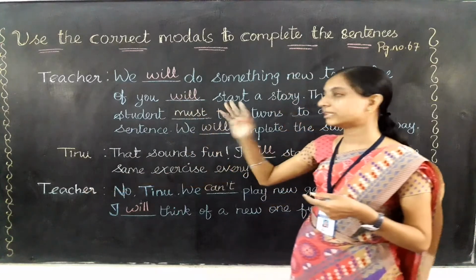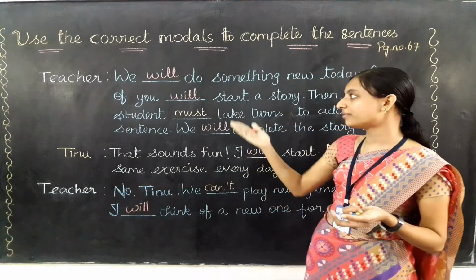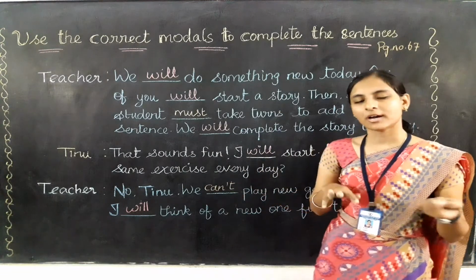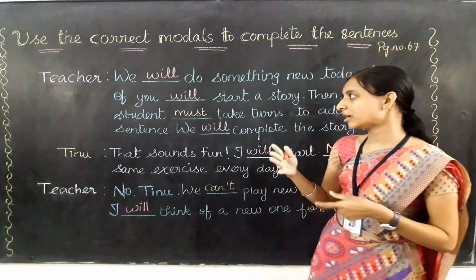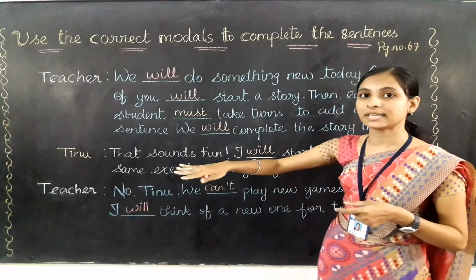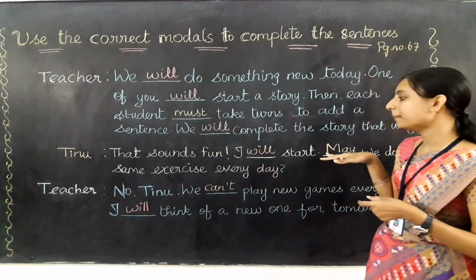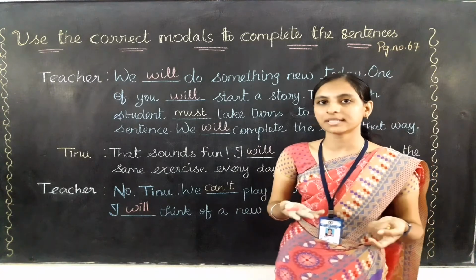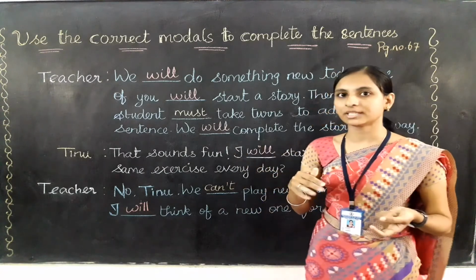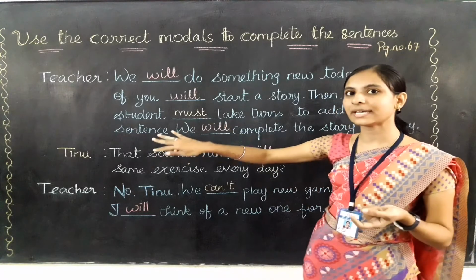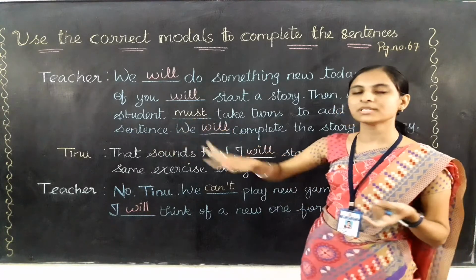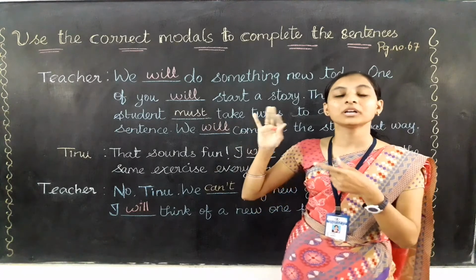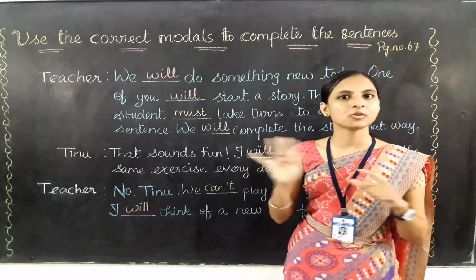So we have learned where to use will, must, can't and other auxiliary verbs also. So here you can see the new auxiliary verbs, that is must and may. Must and may are the new auxiliary verbs which you haven't learned till now, right? So that you will learn later. But before that I can tell you in short that if we use the verb must, it stands for compulsion only, there are no excuses.